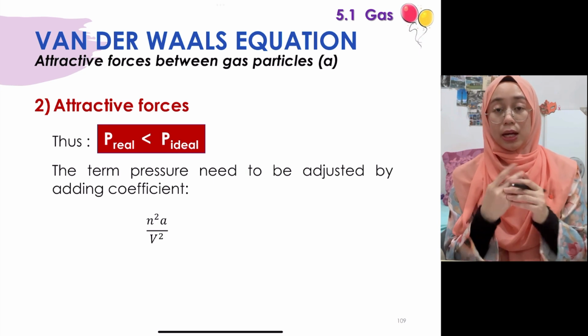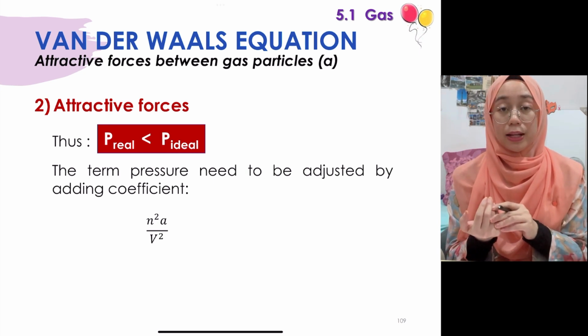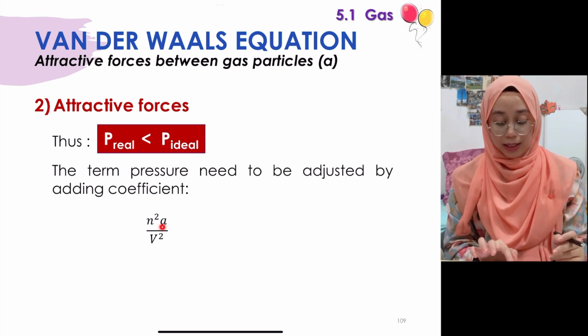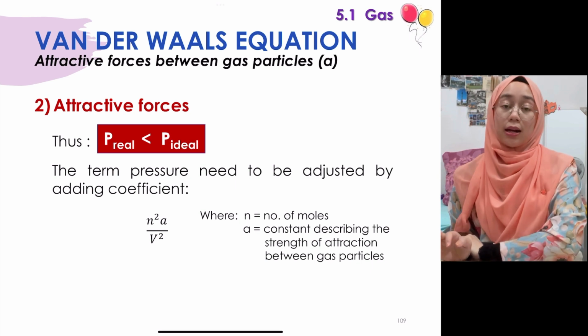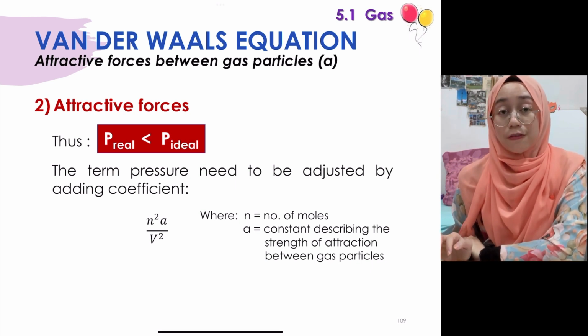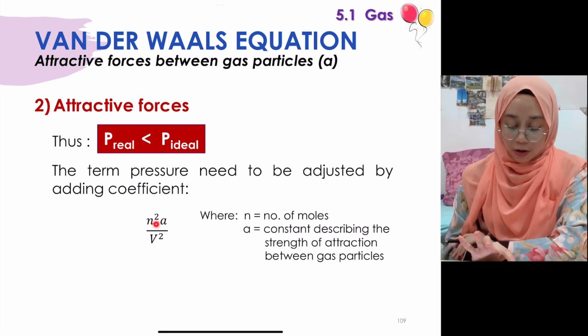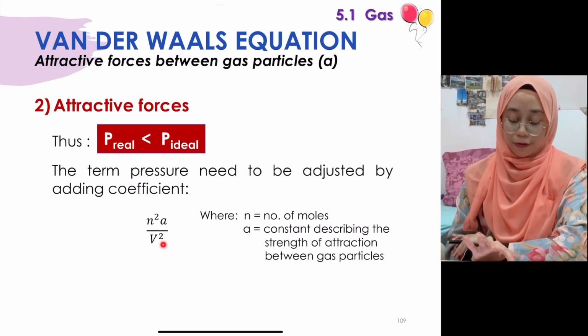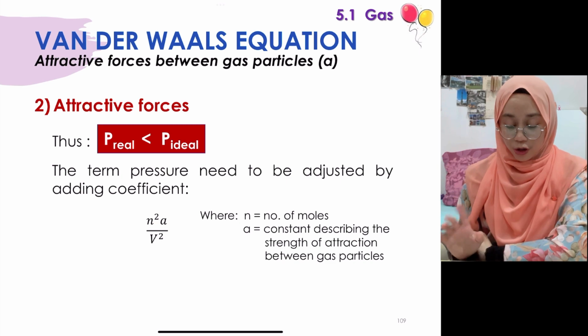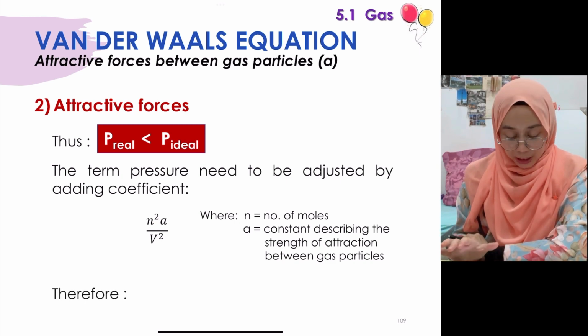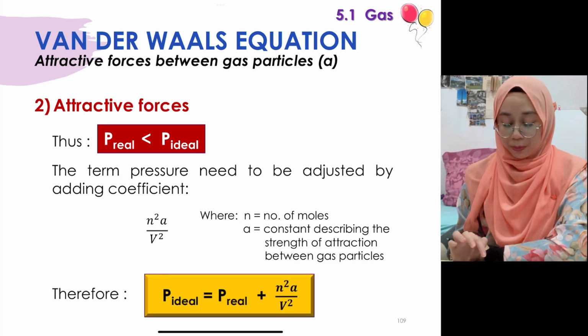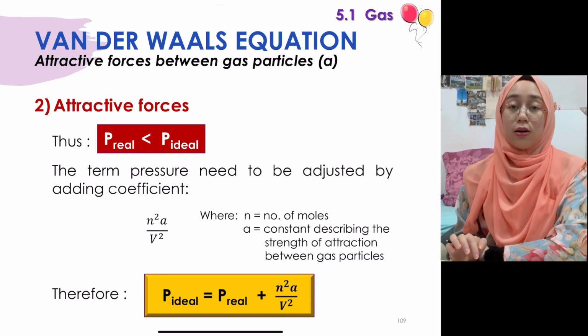Earlier, B was the constant involving the volume of the molecule. Now we have A here. What is A? A is a constant describing the strength of the attraction forces between the molecules. N is still the number of moles, and V is the volume of the container. So therefore, P ideal is equal to P real plus n squared A over V squared.